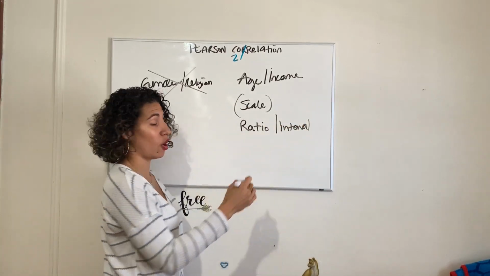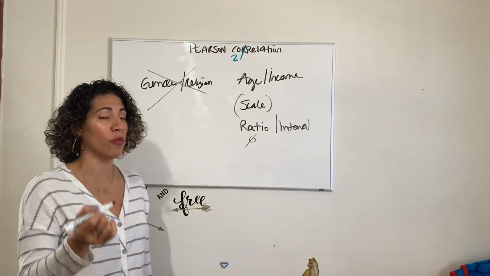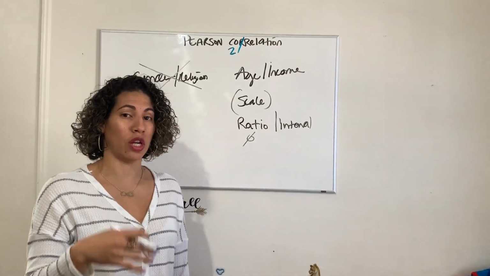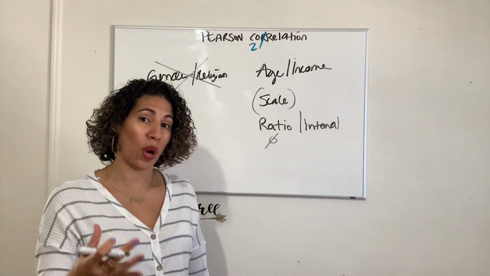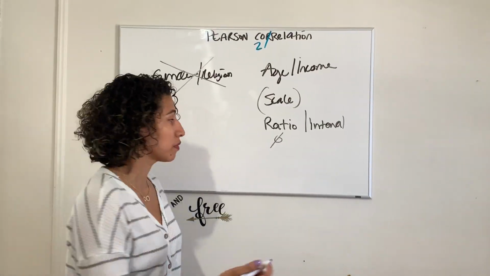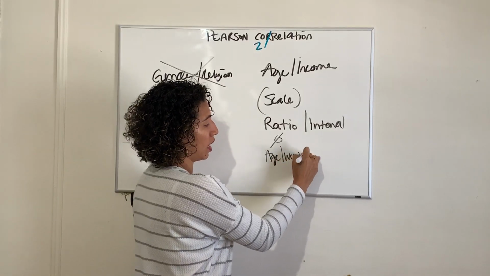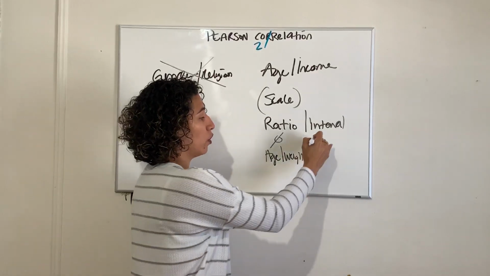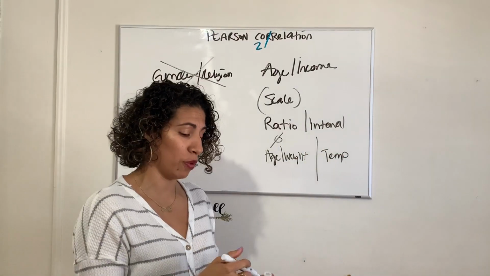And remember, ratio has our absolute zero. Ratio data means you cannot go below the age of 0 or the number of 0. So if we're looking at someone's age or weight, these would be ratio data, because age or weight can't go below 0. But if we're looking at interval data, we can look at temperature, because temperature can go below 0.